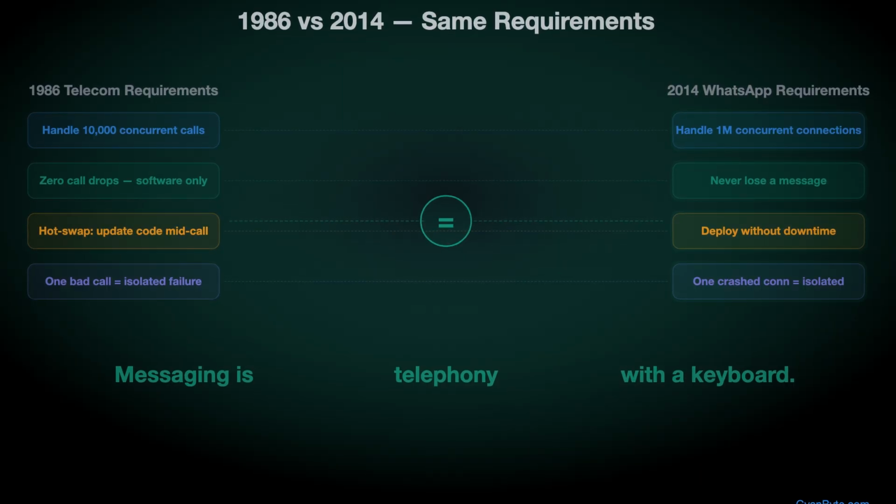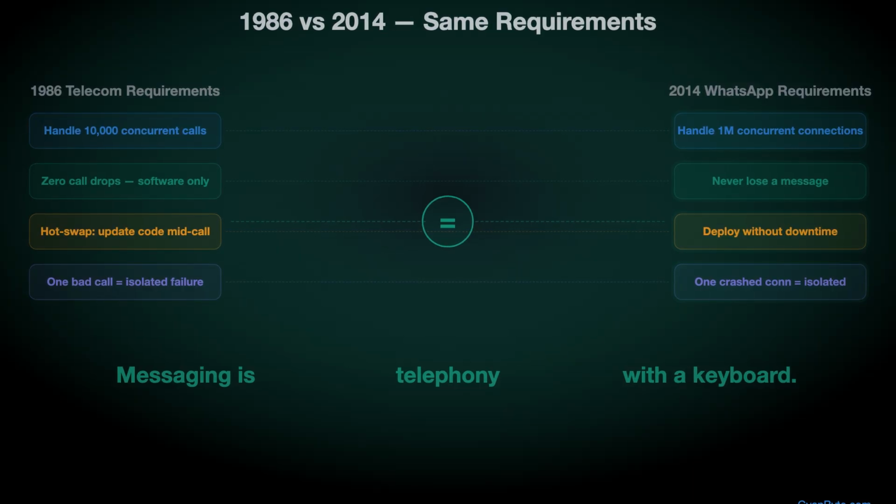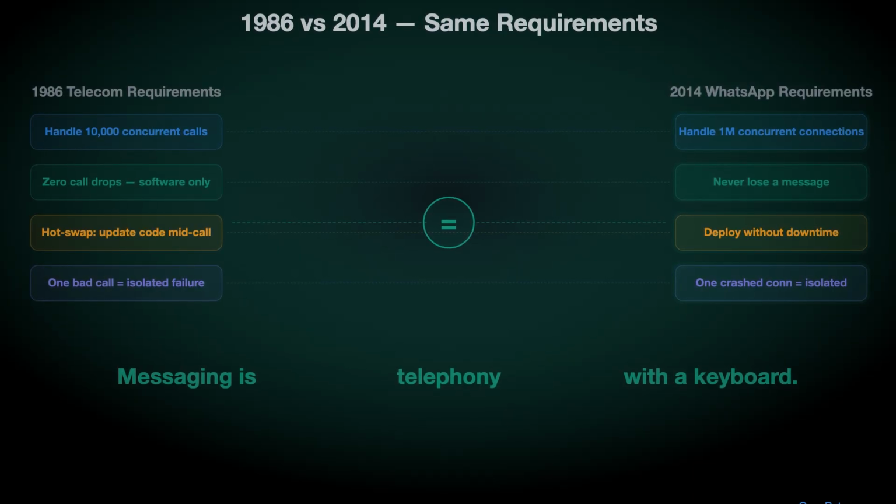WhatsApp didn't adapt Erlang. They recognized the problem was the same. Messaging is telephony with a keyboard. That's it. That's why it works.